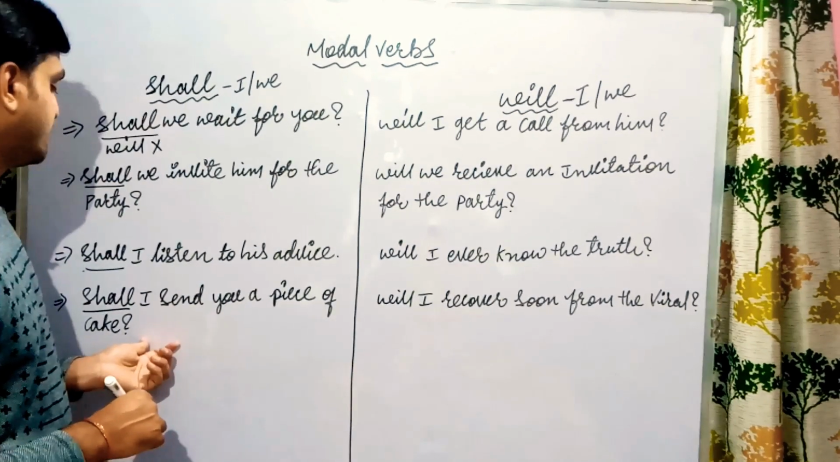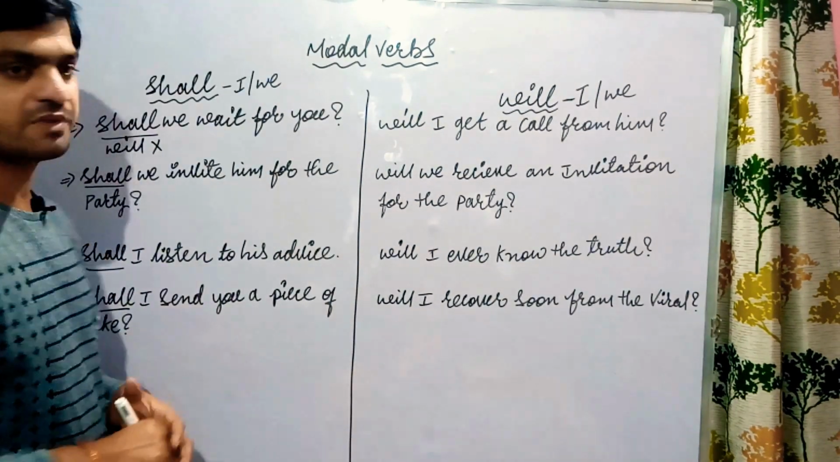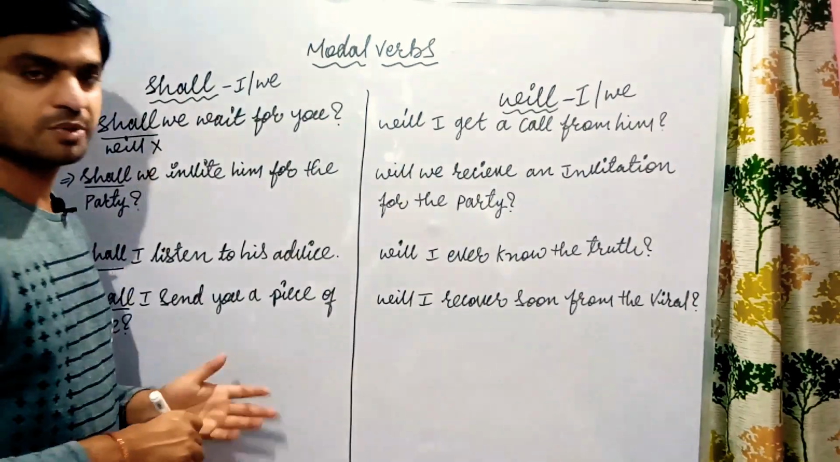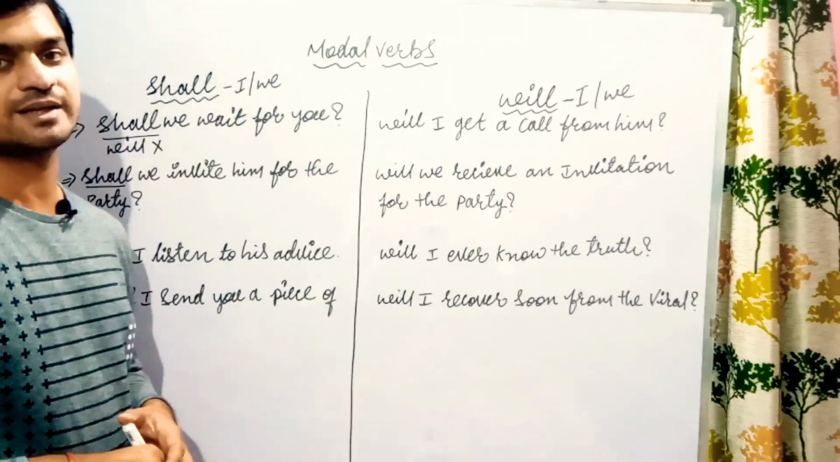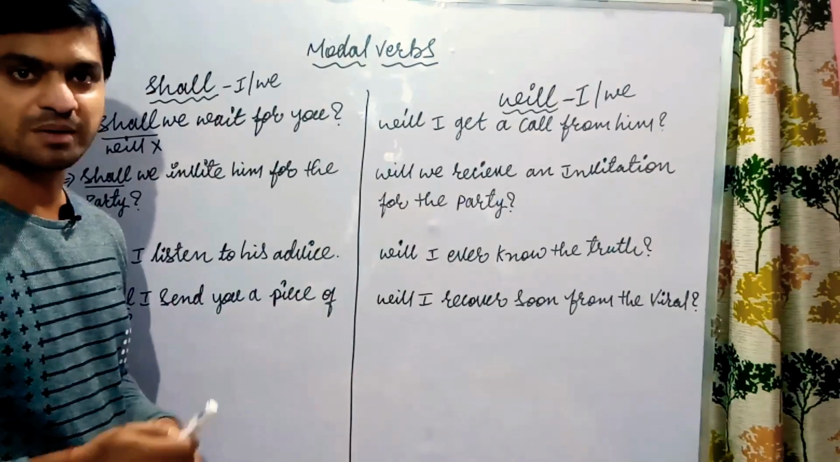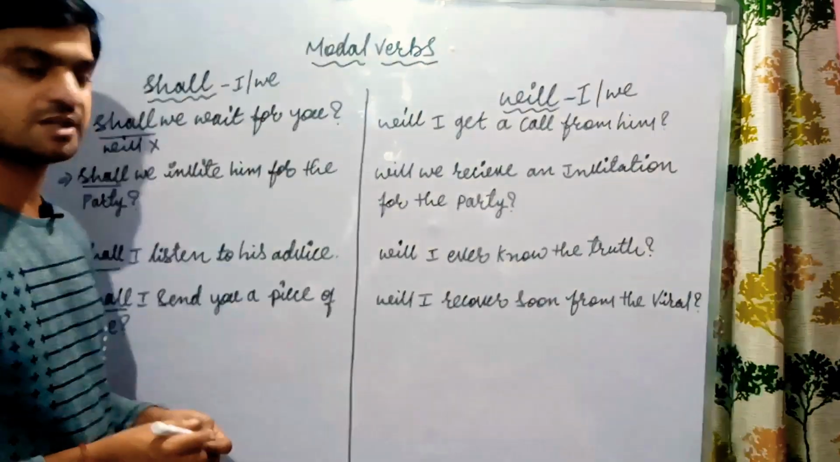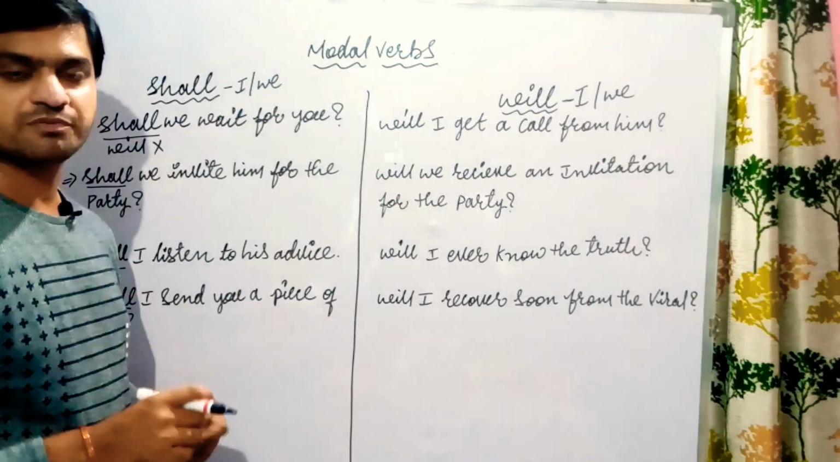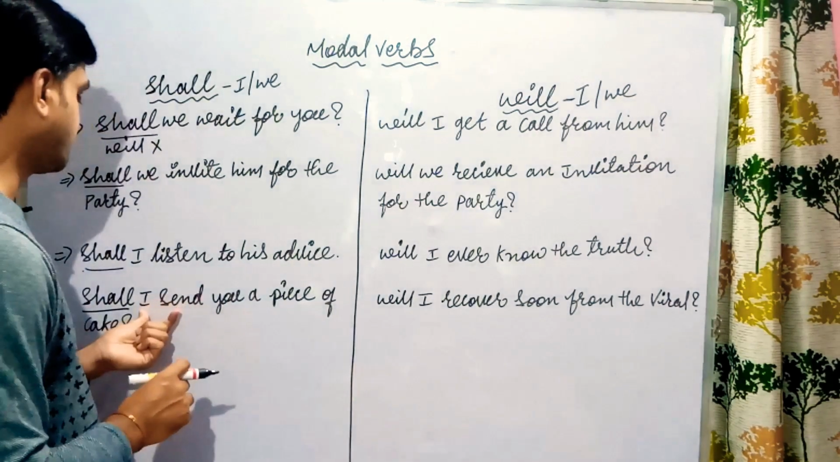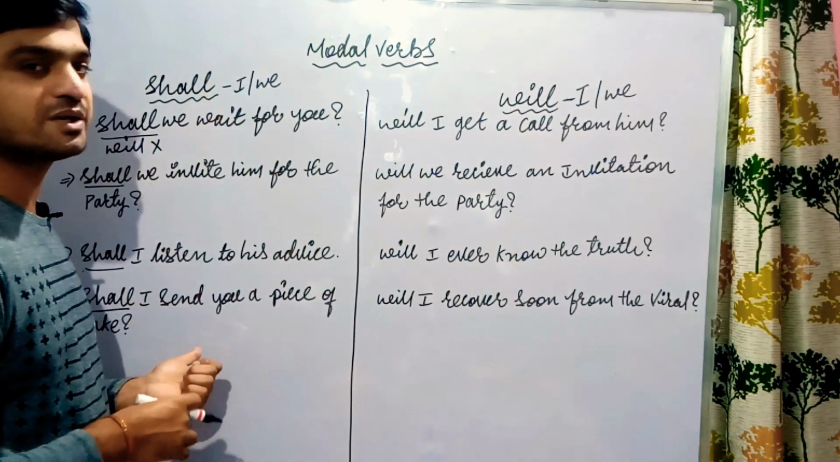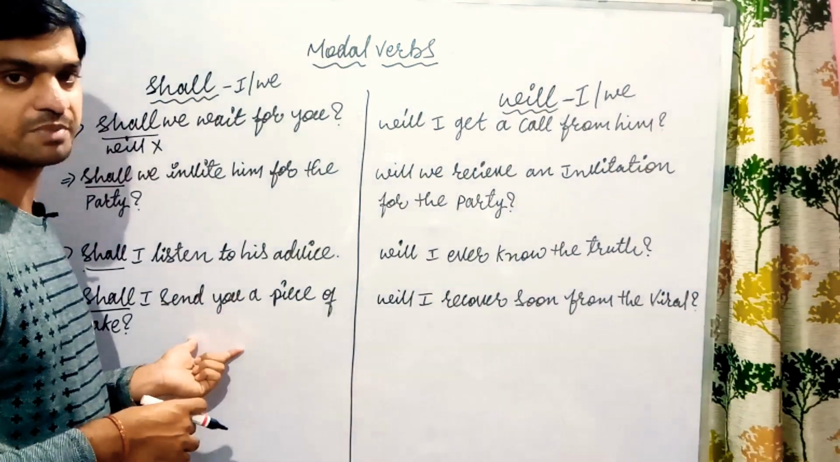Again, if you go through, shall I send you a piece of cake? Next one is, shall I send you a piece of cake? Suppose your friend did not attend the birthday party, she is busy writing something, and the celebration was completed, and after finishing you are asking your friend, shall I send you a piece of cake? Okay, so here you are offering, if she is ready to eat, then you are ready to send, so it is also an offering given by you.